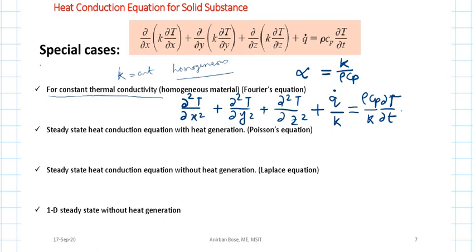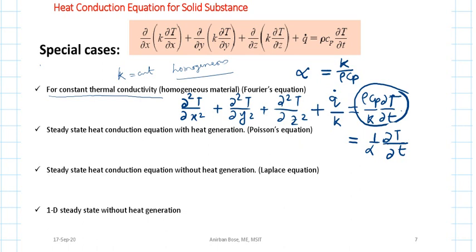If you write this expression in terms of thermal diffusivity, this quantity can also be written as 1 by alpha into del T del t, where alpha is thermal diffusivity.